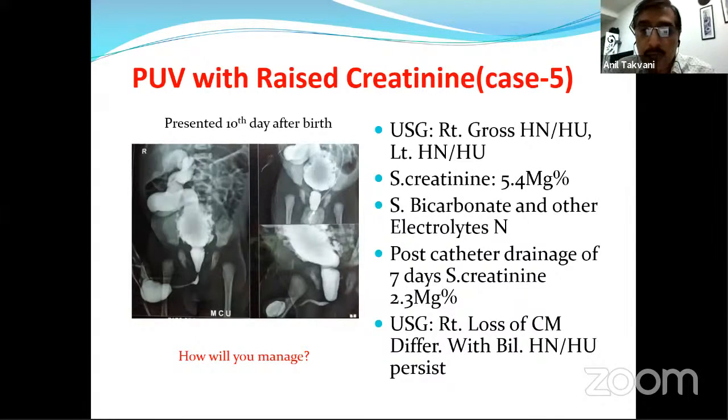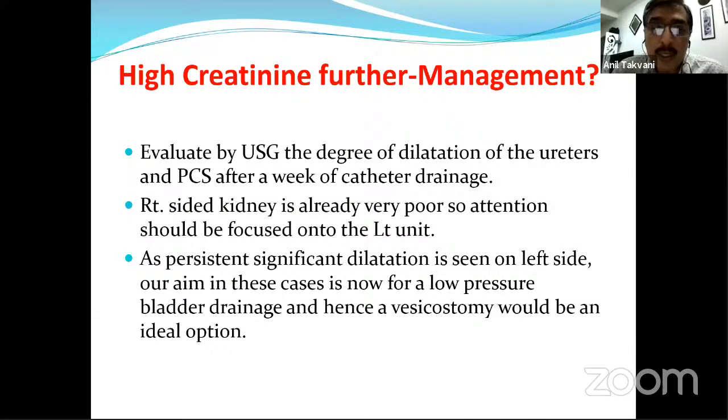Let me finish this scenario. This is something about vesicostomy. Here the patient presented a little later, on the 10th day, with a high creatinine, and only one-sided reflux was depicted, at least in the first MCU, with a severely trabeculated bladder. You can see massive reflux, and the rest of the patient was quite good. After 7 days of catheter, serum creatinine came down to 2.3, with USG showing loss of corticomedullary differentiation and so on. But this is still a high creatinine, so how do we manage further?